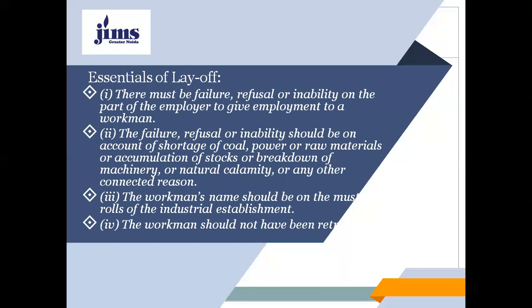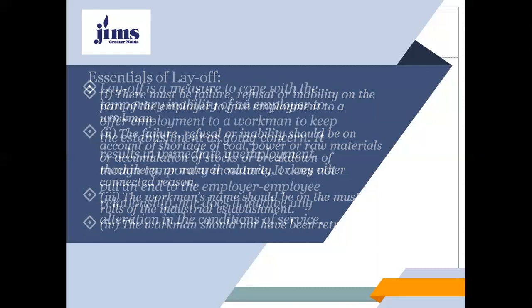Though we have discussed it in the previous lecture, again, in brief, we would like to discuss what are the essentials of layoff. There must be a failure, refusal or inability on the part of the employer to give employment to a workman. The failure, refusal or inability should be on account of shortage of coal, power or raw material, or accumulation of stocks, or breakdown of machinery, or natural calamity or any other connected reason. And the workman's name should be borne on the muster rolls of the industrial establishment, and the workman should not have been retrenched. So these are the essentials of a layoff.